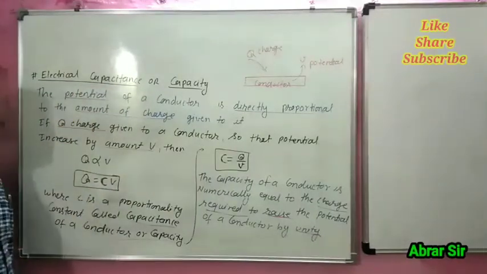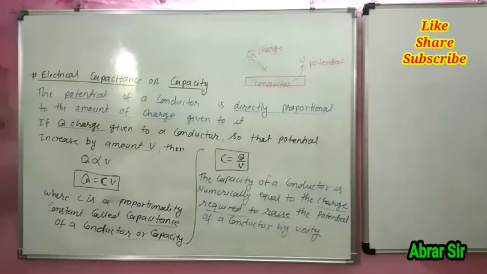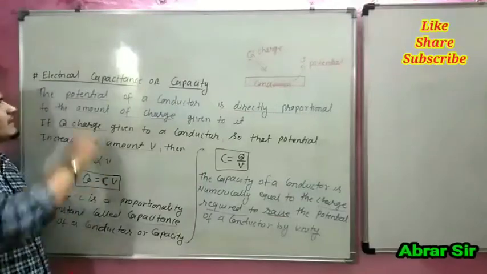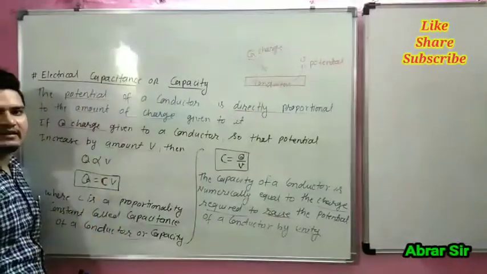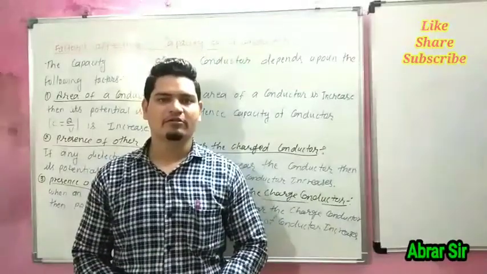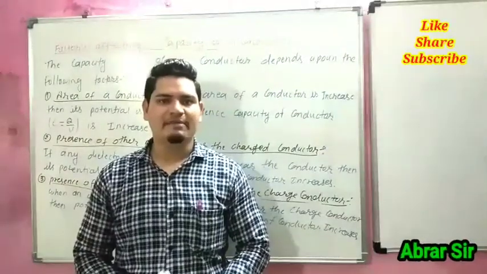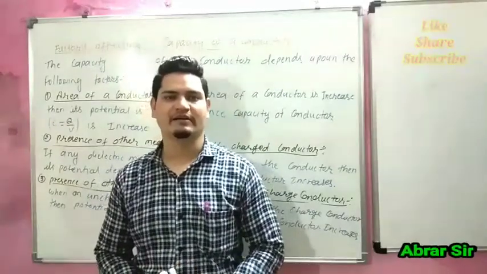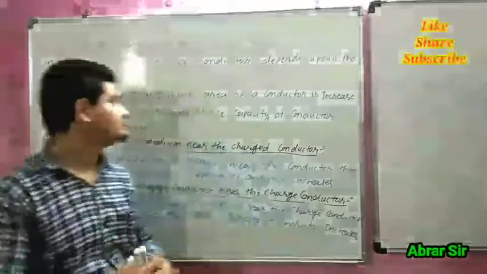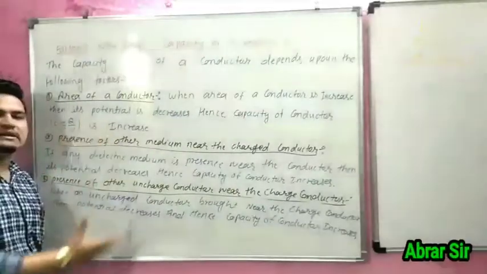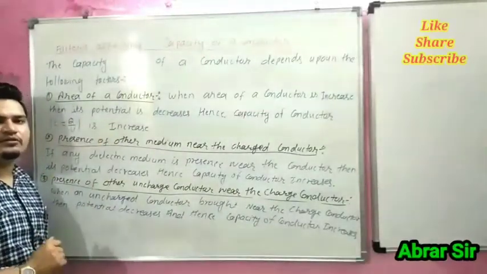You can note it down. These are the factors which affect the capacity of a conductor.